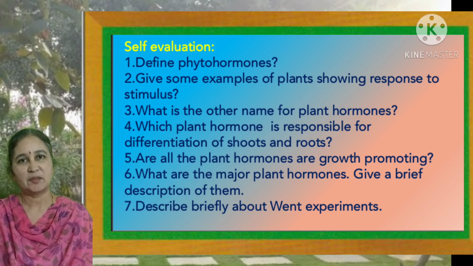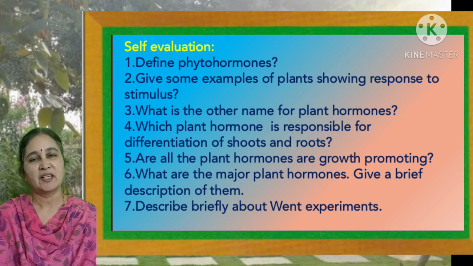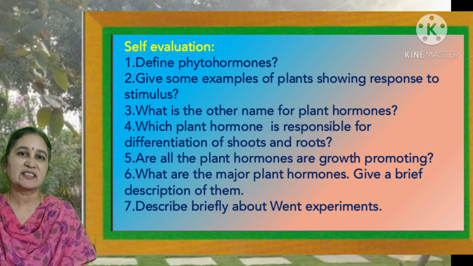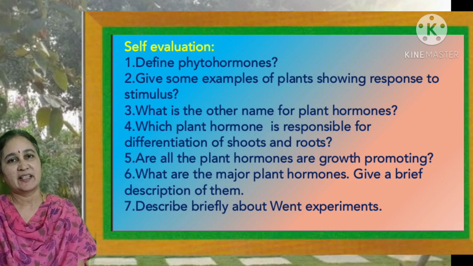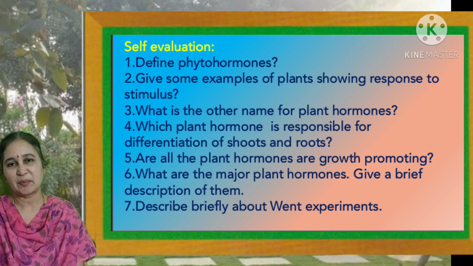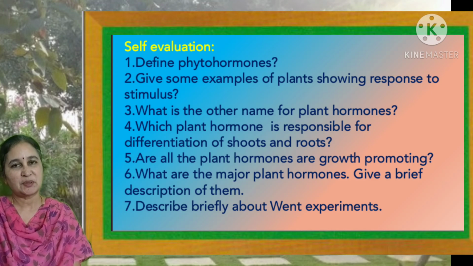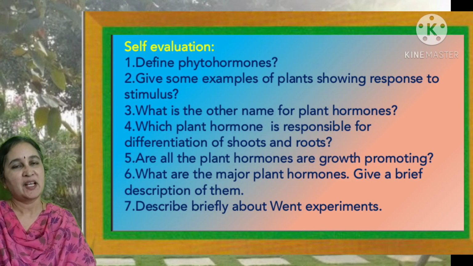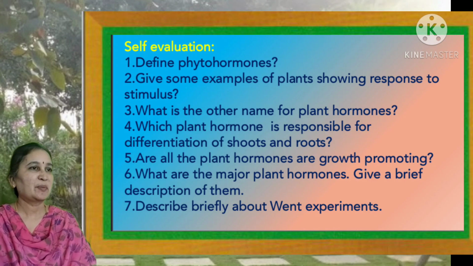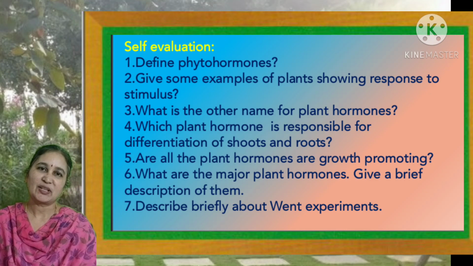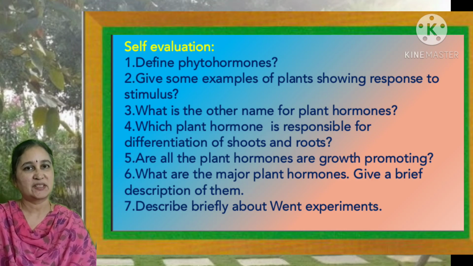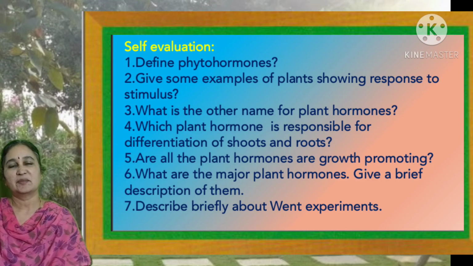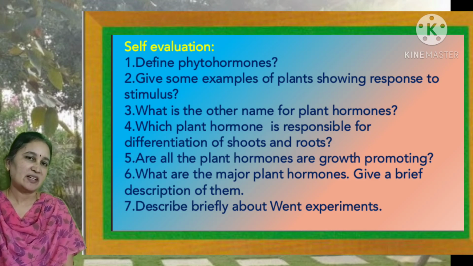Try to answer the following questions. Define phytohormones. Give some examples of plants showing response to stimulus. What is the other name for plant hormones? Which plant hormone is responsible for differentiation of shoots and roots? Are all the plant hormones growth promoting? What are the major plant hormones? Give a brief description of them. Describe briefly about Went's experiments.